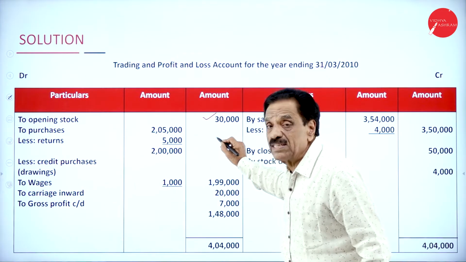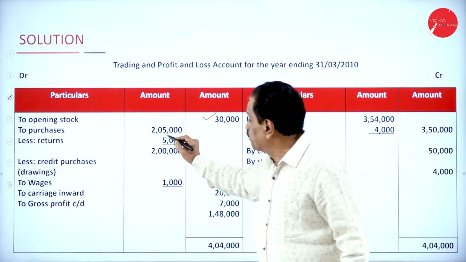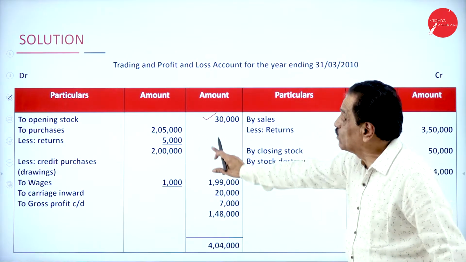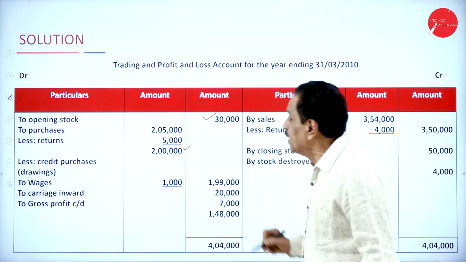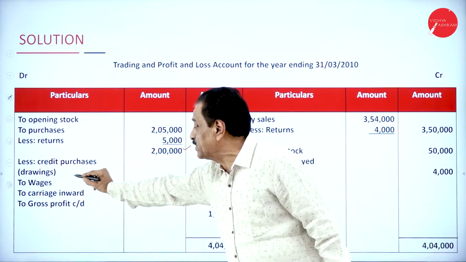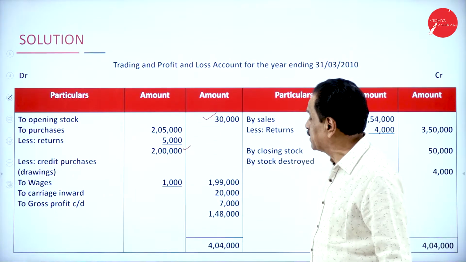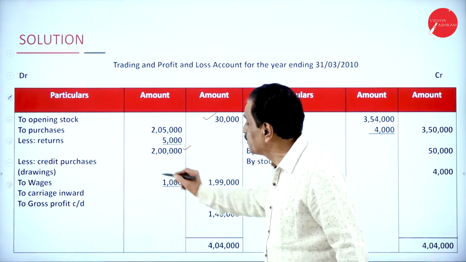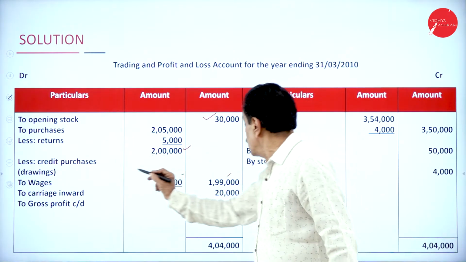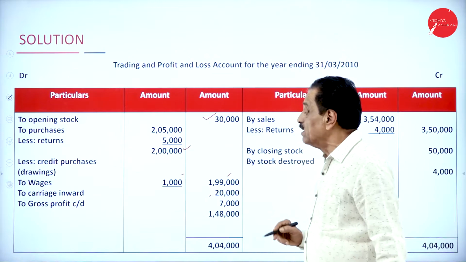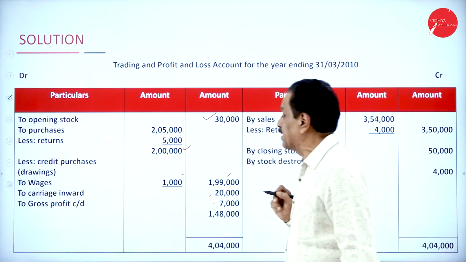Your opening stock is 30,000. Your purchases is 2,05,000. Your return is 5,000. What's your actual purchase? How much personal drawing, credit purchases? Drawing is there. Personal purchase is 1,000. Your wages is 20,000. Your carriage inward is 7,000.